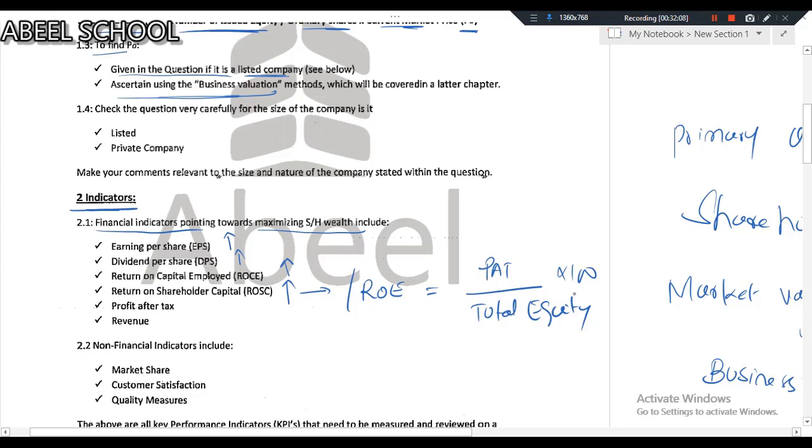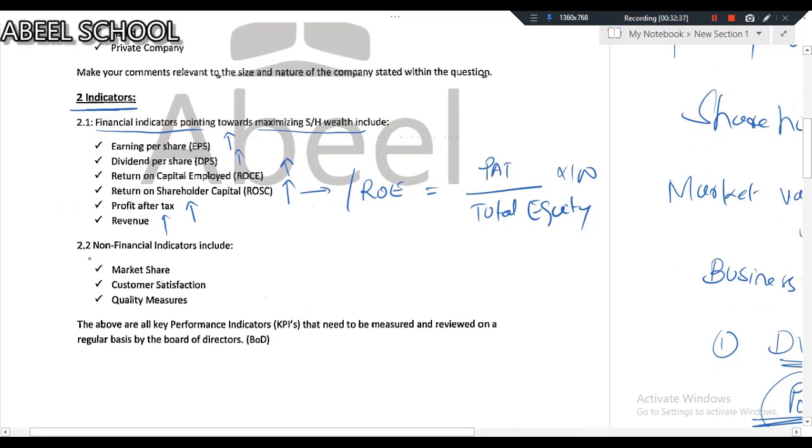Obviously, if return on equity is increasing, we'll say financially the business is going in the right direction. If PAT is increasing, again it is a good financial indicator pointing towards maximization of shareholders' wealth. The same applies for revenue. If all the financial indicators are increasing, then this obviously represents that sooner or later the wealth of the shareholders will increase. But we have some non-financial indicators as well. Market share. Obviously, if market share is increasing, it is pointing towards maximization of shareholders' wealth.